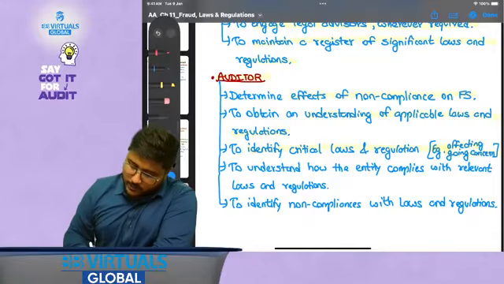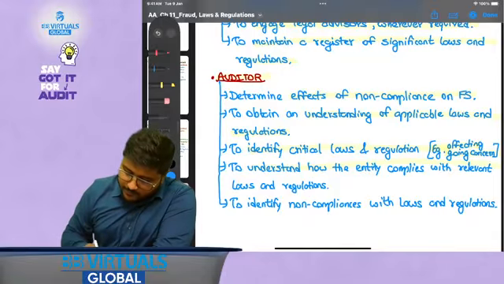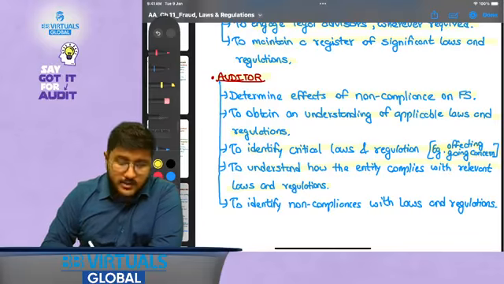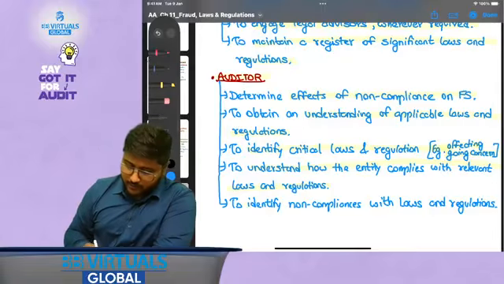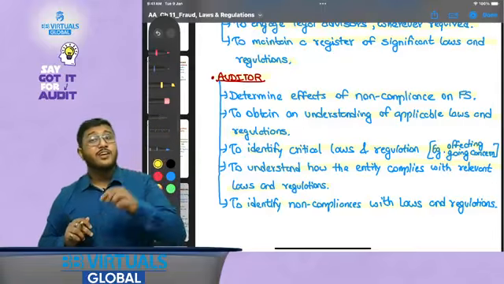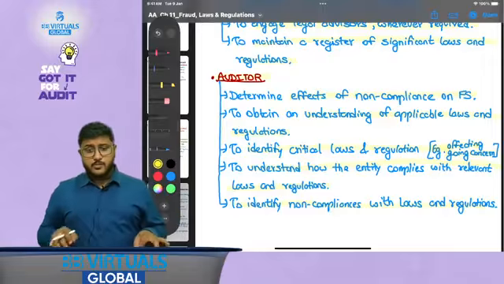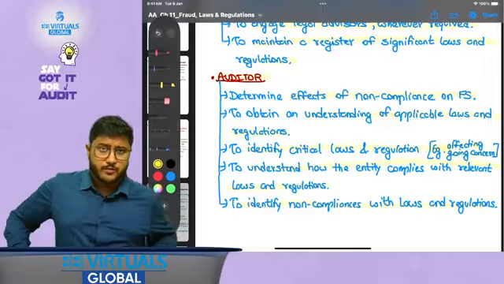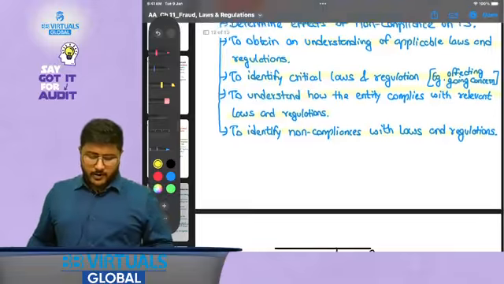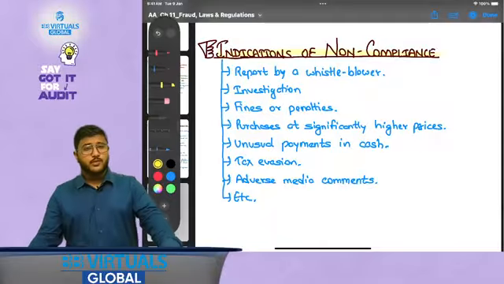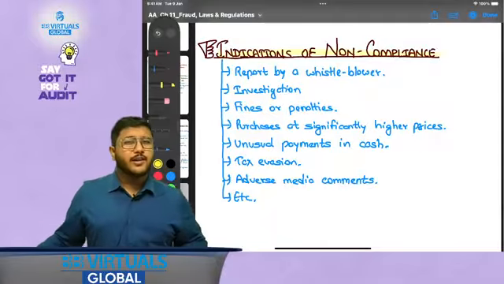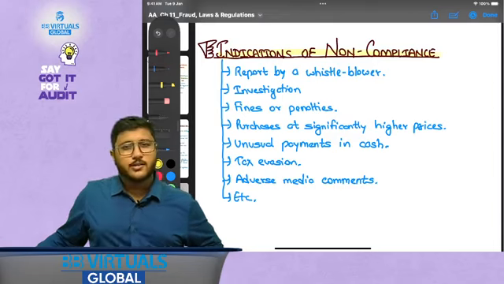So, to identify critical laws, to understand how the entity complies with relevant laws and regulations, that is, the procedure that management has created, they have to evaluate whether that procedure is sufficient or not, and to identify non-compliance with laws and regulations with their effects. That is, if there has been non-compliance of laws and regulations, what are the effects, and whether the provisions or the relevant accounting adjustments have been taken. Now, indications of non-compliances. What could be certain criteria which could tell us that there has been a non-compliance?